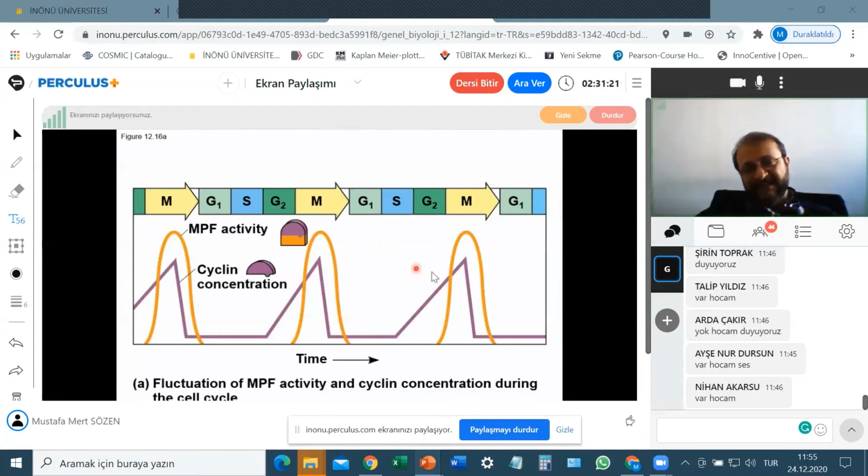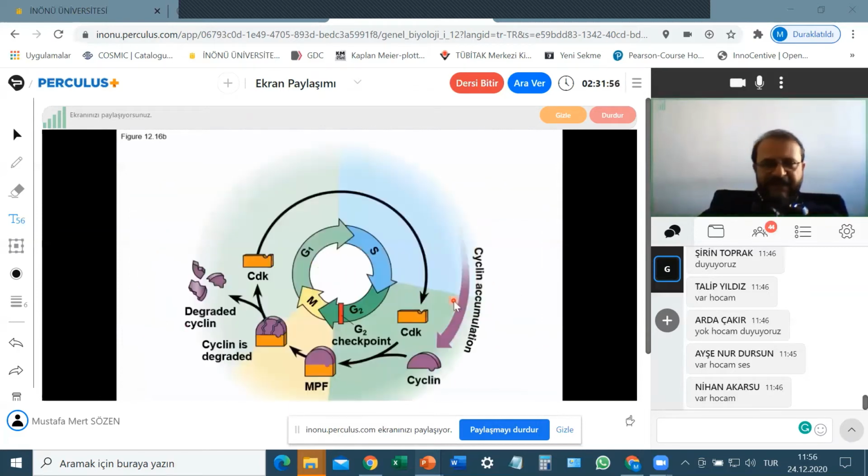In the next cell cycle, by the middle of S phase, the cyclins start to be synthesized, the cyclin concentration increases, and after they reach a higher concentration, they start activating the CDKs, and that takes the cell to M phase, okay? But this is only one cyclin-CDK complex. There are other cyclin-CDK complexes too.